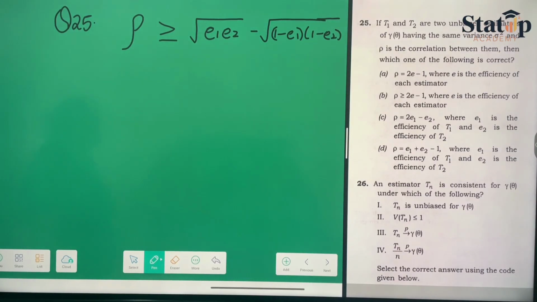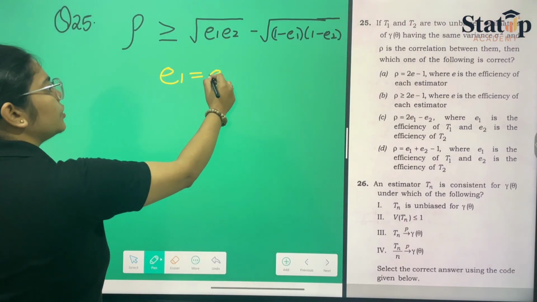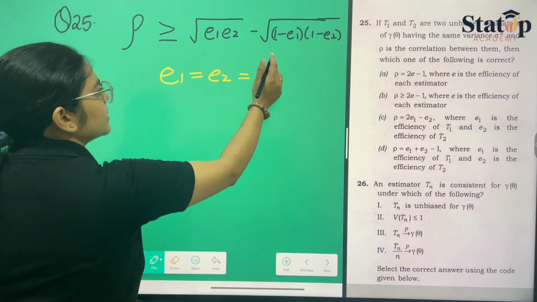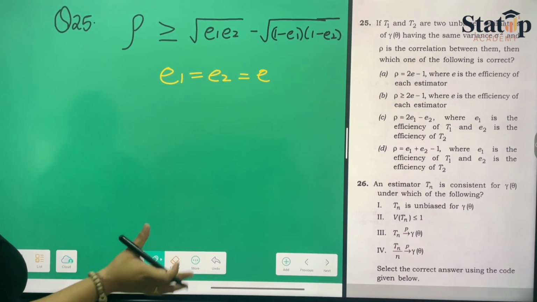So here let us consider E1 equal to E2 equal to E, because they have given that the two unbiased estimators have the same variance. Same variance means having the same efficiency also.